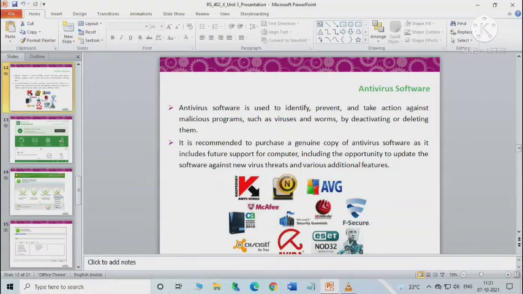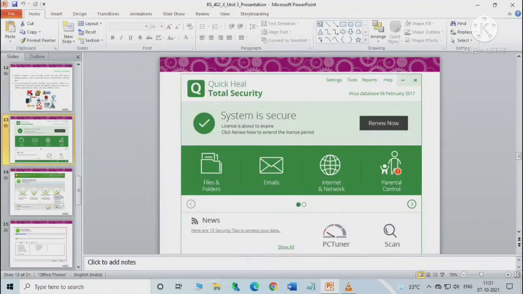So here you can see some popular antivirus programs that are available: McAfee, AVG, Norton, Avast, NOD32, Avira. So just use any one among all of these and update it regularly.